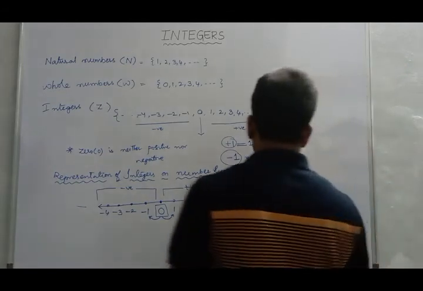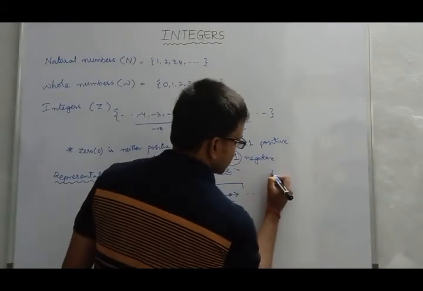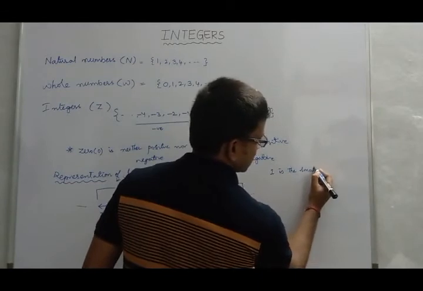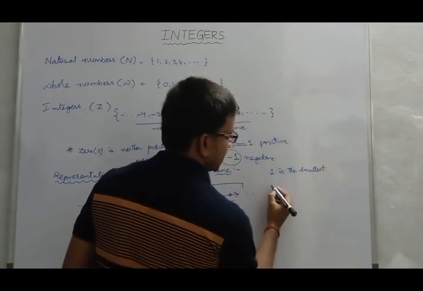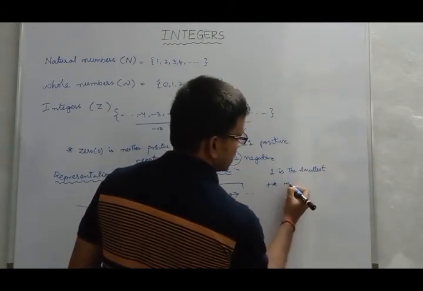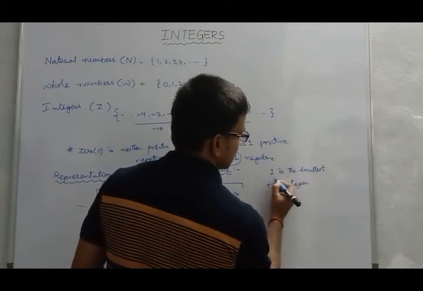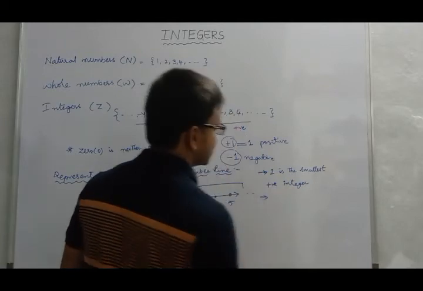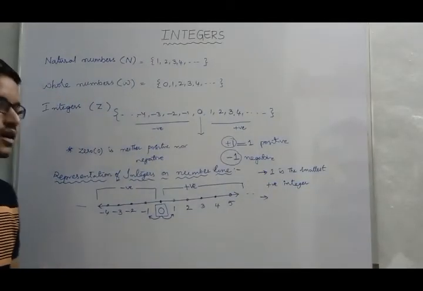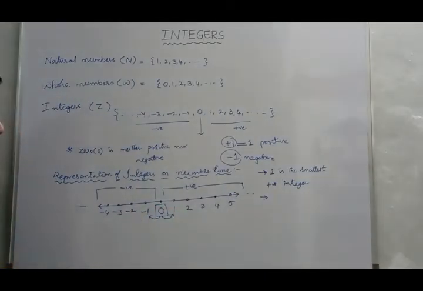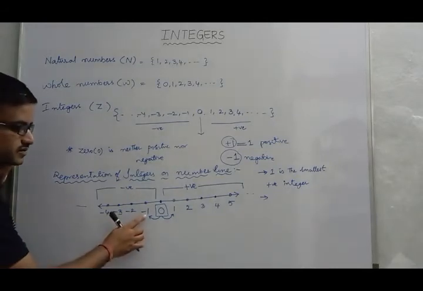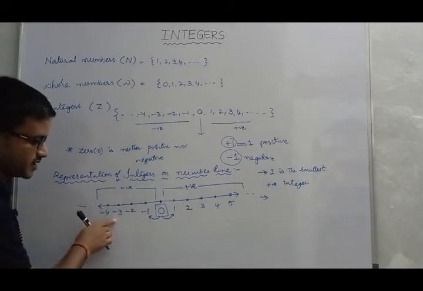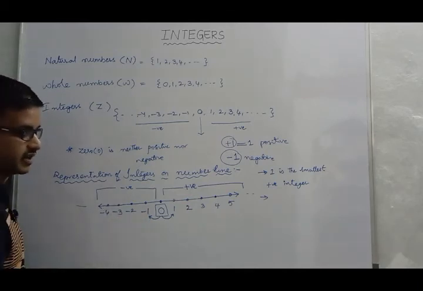So here just note this. 1 is the smallest positive integer. This is one identification. Now coming to the negative side. What about this? It is -1, -2, -3, -4 and so on, minus infinite.